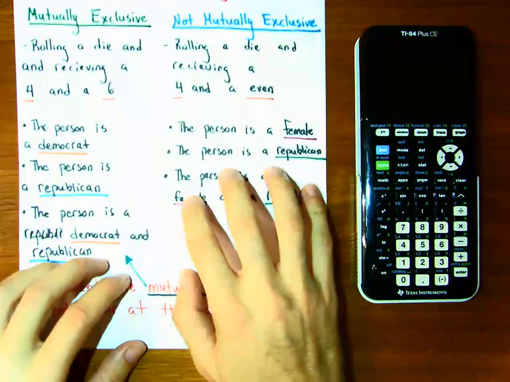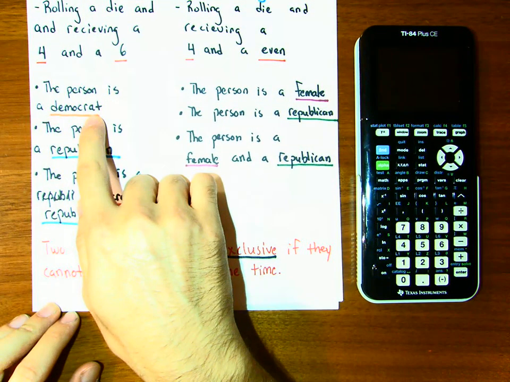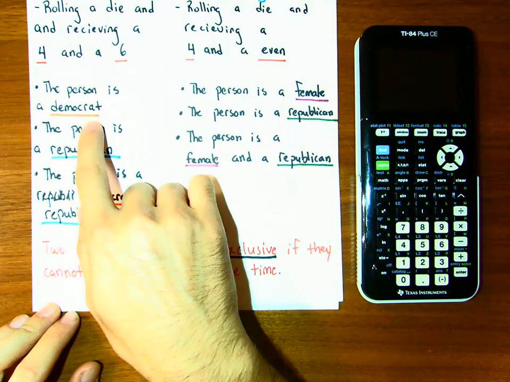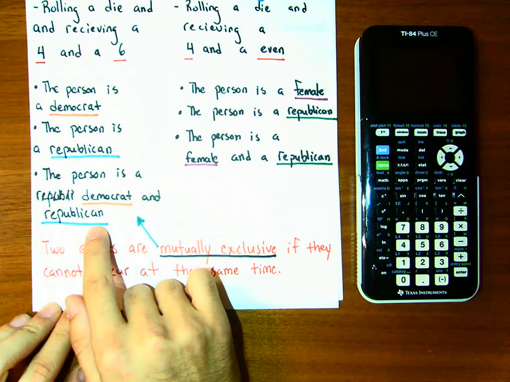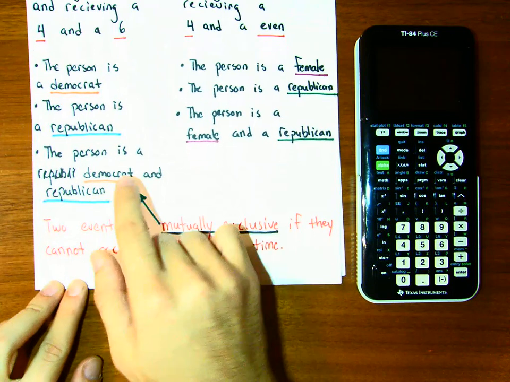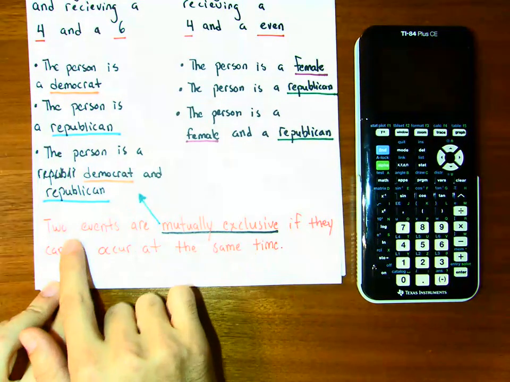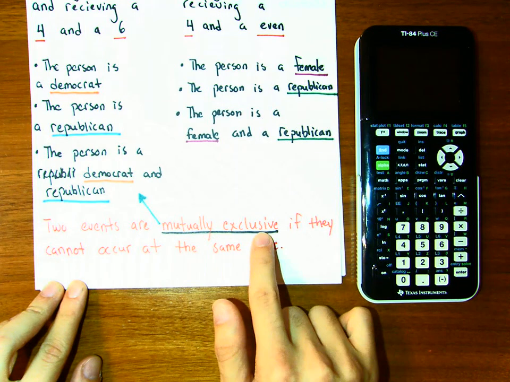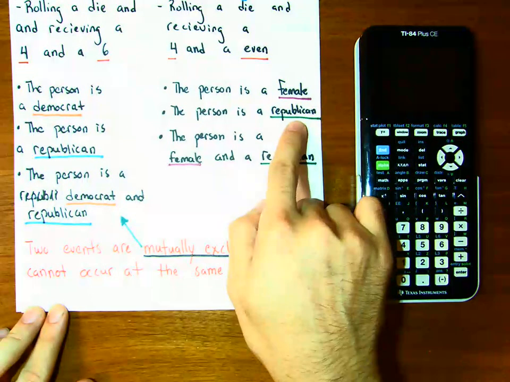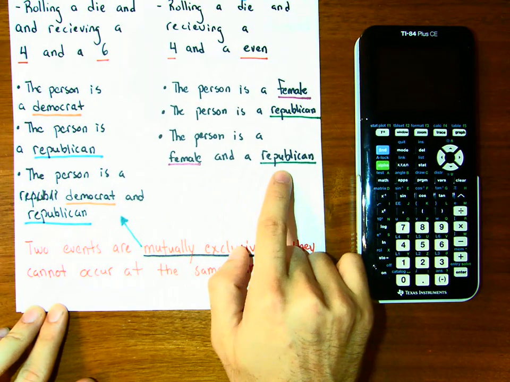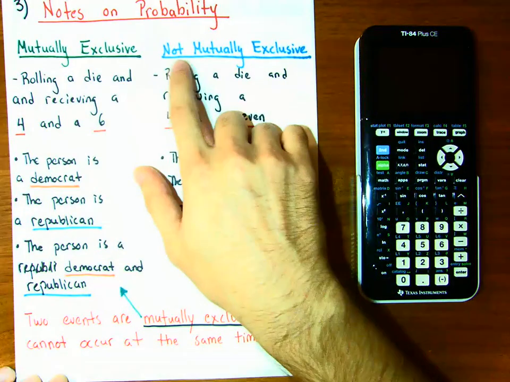All right. So just for the nice example that we have in class, say the person is a Democrat, the person is a Republican, the person is a Democrat and a Republican. This is not possible. You're either a Democrat or a Republican. You can't be both. When this happens, we say the two events are mutually exclusive. Okay? Like if the person is a female, the person is a Republican, the person is a female and a Republican, this is okay. You're allowed to have this. So this is not mutually exclusive.